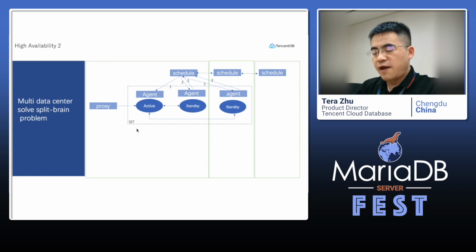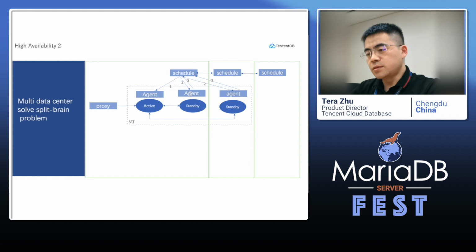So when this data center has some network problem, the other data center doesn't know what happened. Maybe the network between the two data centers is interrupted, or the whole data center has failed over.